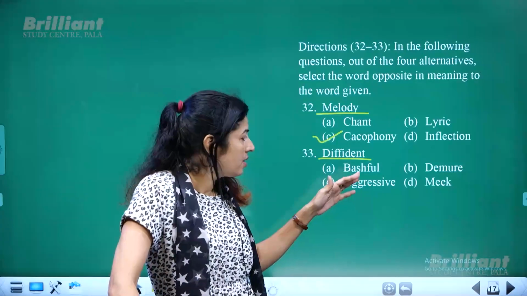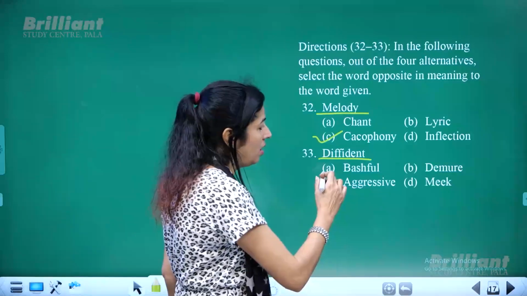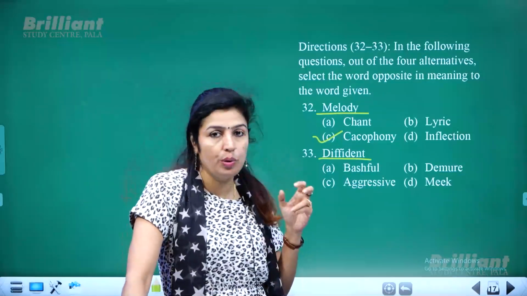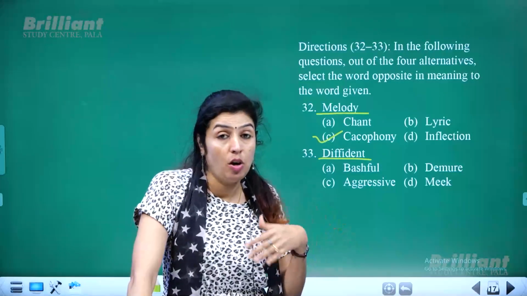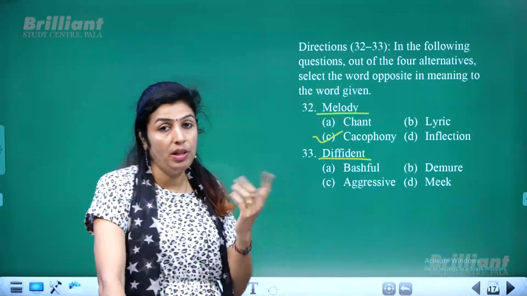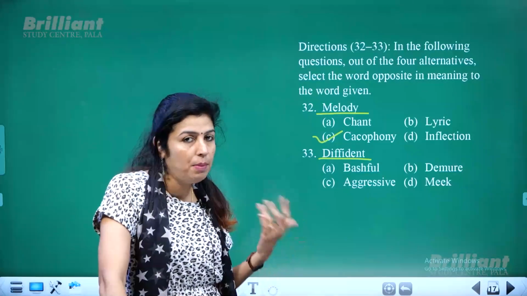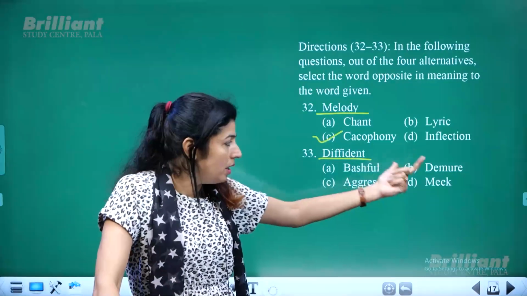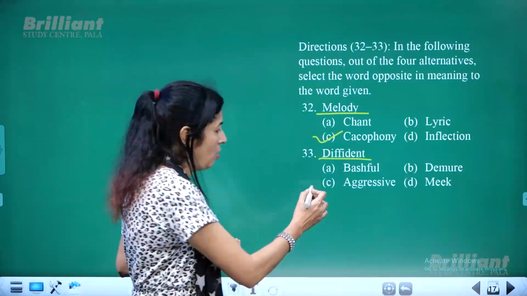Diffident: bashful, demure, meek are the synonyms for diffident. Diffident means a person who is shy and does not open up, a kind of introvert who does not speak much or mingle, a bit shy by nature. Bashful, demure, meek are the same, but aggressive is just the opposite.